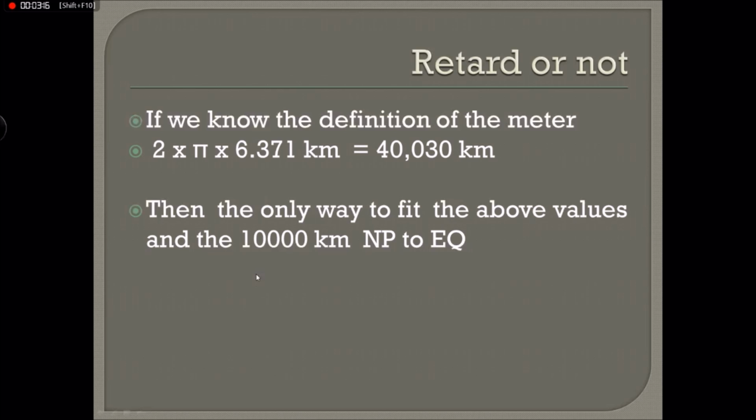So what I try to say is the following: you are a retard if you don't understand a thing every 12-year-old should. And that is how you calculate the circumference of a circle. And if you now deny the simple fact that it is impossible to fit a North Pole to equator of 10,000 kilometers and an equator of 40,000 kilometers, those two don't match. Every 12-year-old should be able to calculate this, or at least understand it.